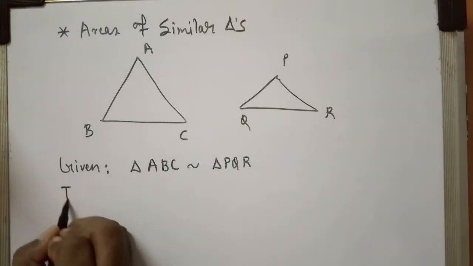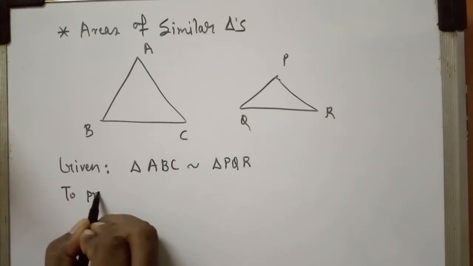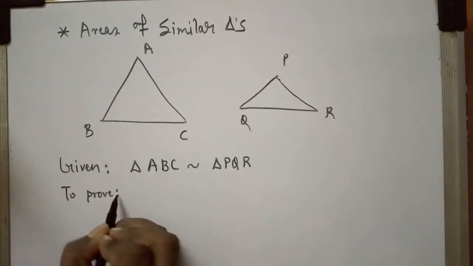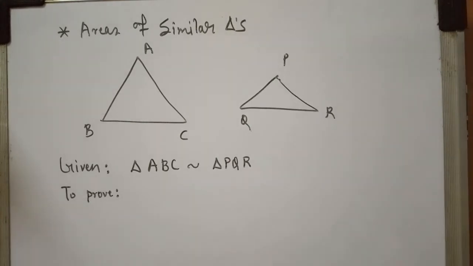And what we are supposed to prove in the proof part, as per the statement? The statement is saying the ratio of areas of two similar triangles.